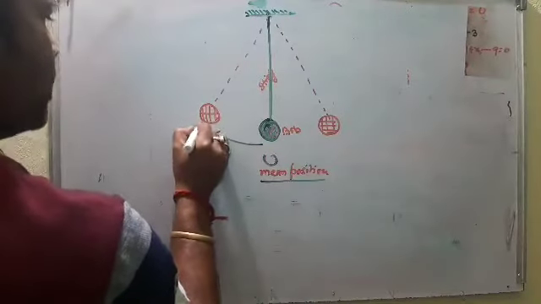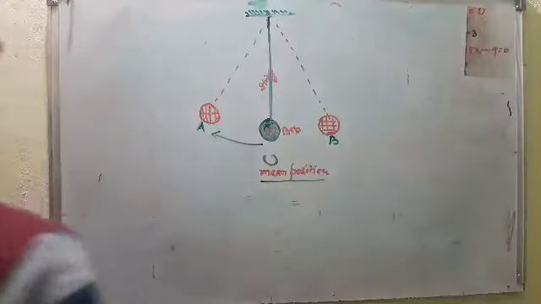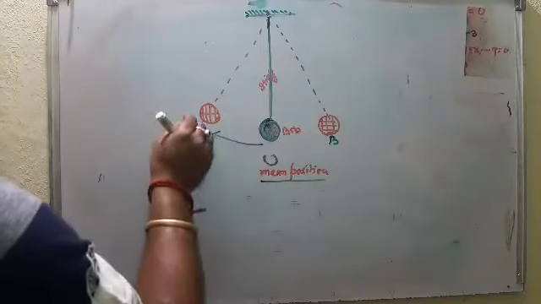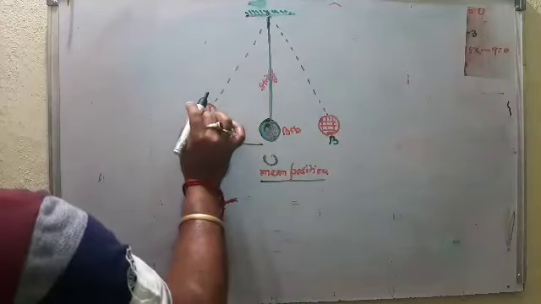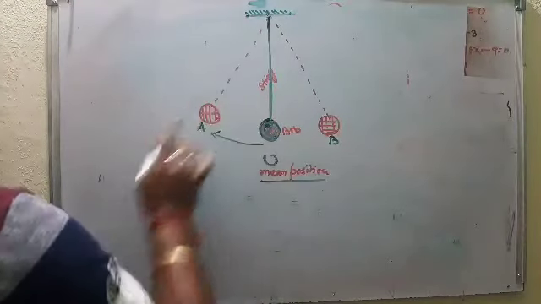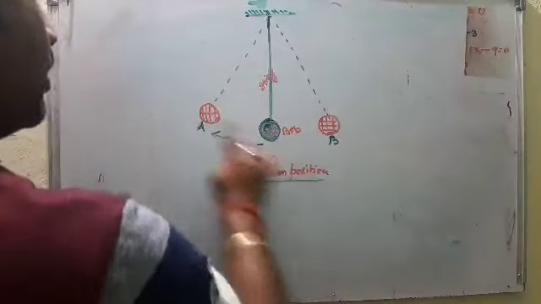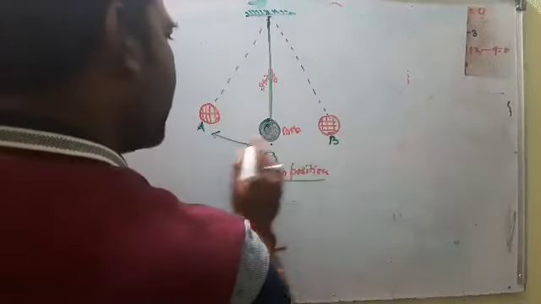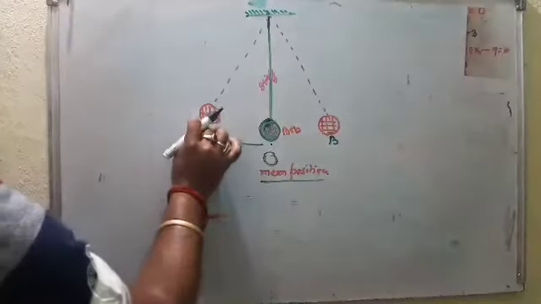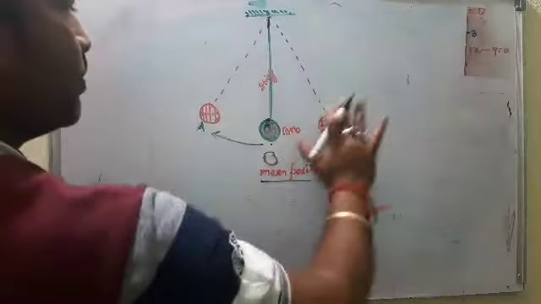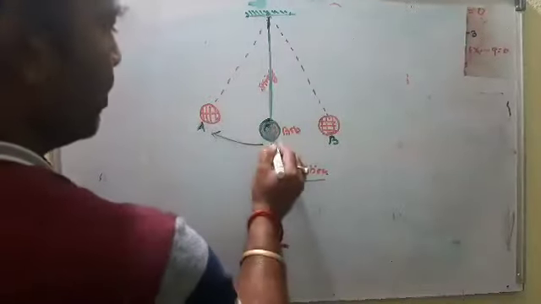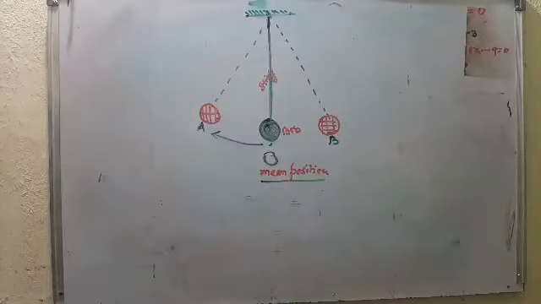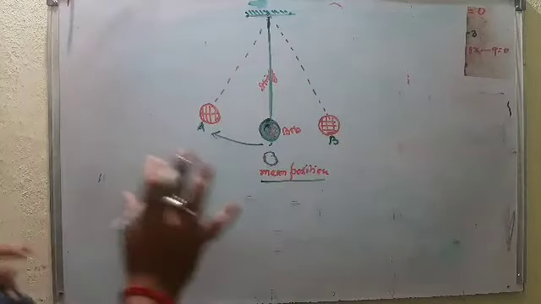This is position A and this is position B. When it is moved to one side and released, what happens? It starts to move on either side, but it passes through its mean position, or rest position. So this is a pendulum.